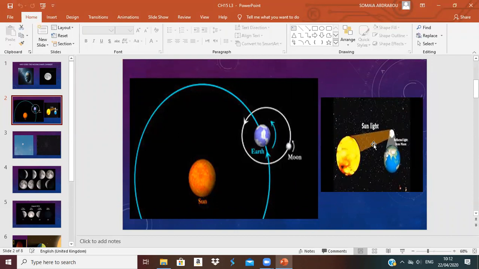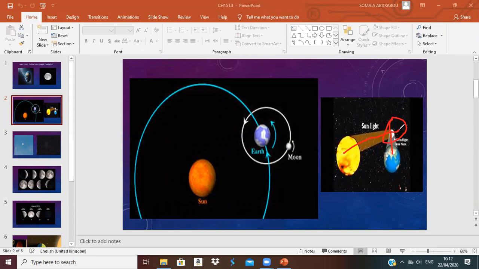What happens here? Here it is. The sunlight comes to the moon, and it reflects the light to the earth. This means the moon doesn't have any light of its own. The moon is a dark object.